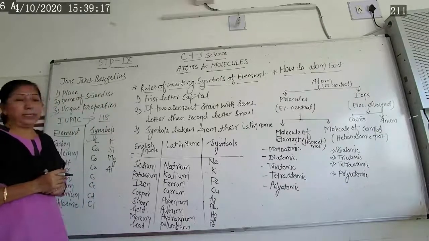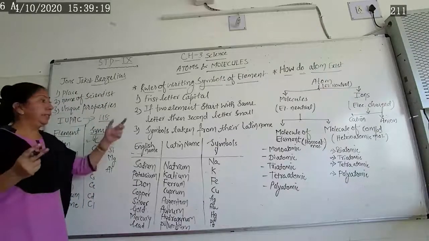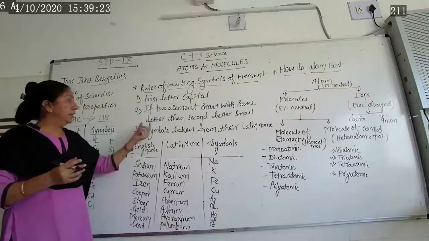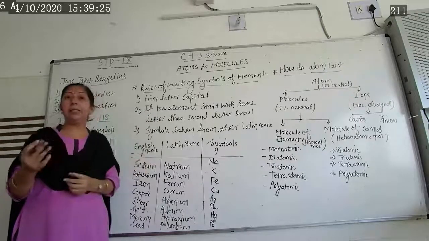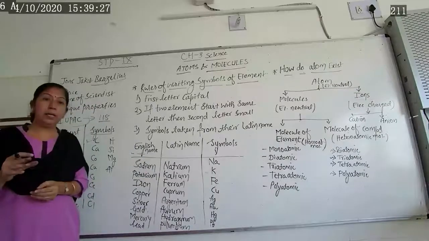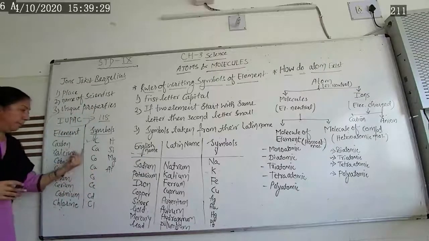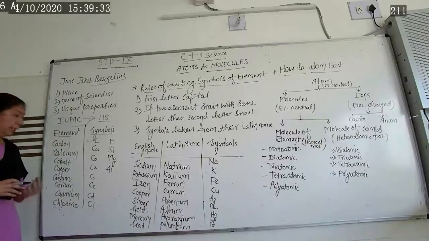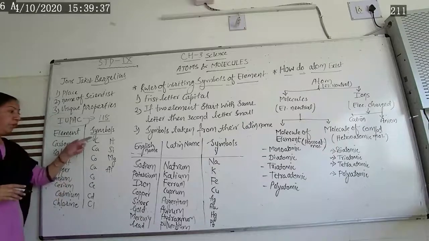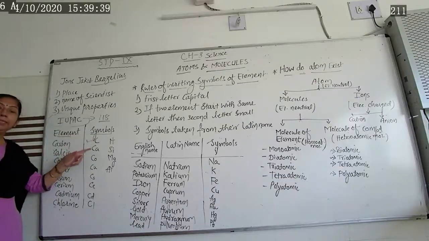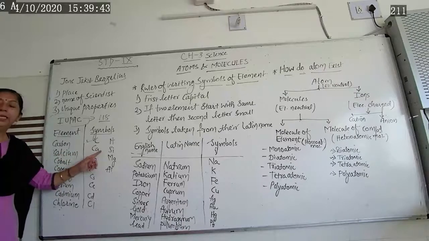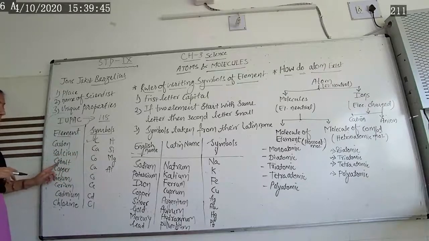Now the second rule is given if a letter is repeated. If two elements start with the same letter, then the second letter is written in small case. So here we have seen so many examples. All these start with C: carbon, calcium, cobalt, copper, like that. So the first letter should be capital, but the second letter should be small. Calcium, so C, and A should be small.